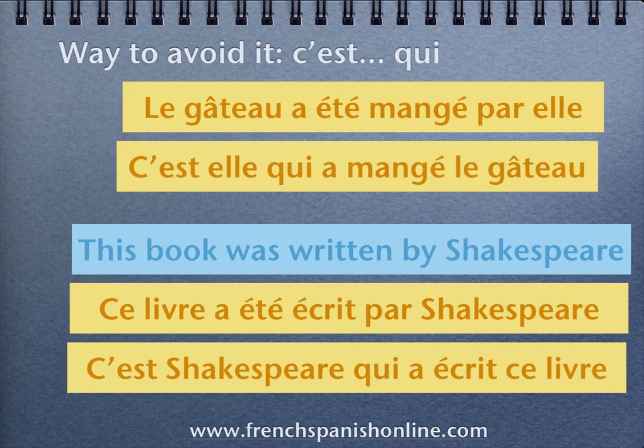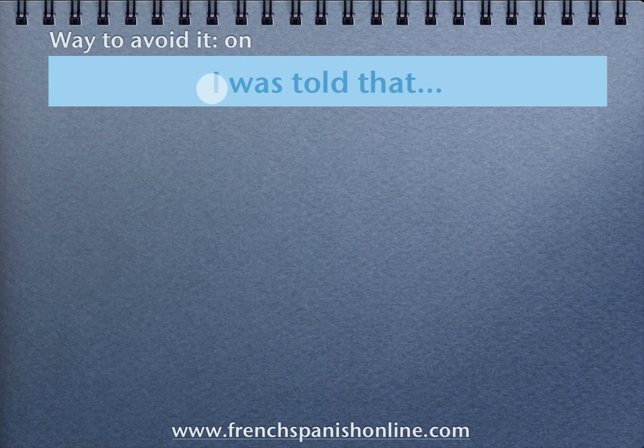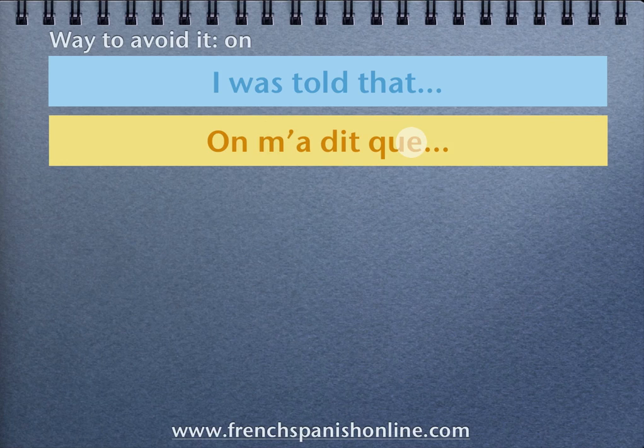Another way to avoid the passive voice when you want to translate it into French is to use the pronoun on, or one, or someone. For example, to translate all the expressions like I was told that, in French we say on m'a dit que. So we use on because we don't really know who is acting. When you say I was told that in your sentence, you don't say who told you. So for this reason, because someone told you, we can use someone in French, on.